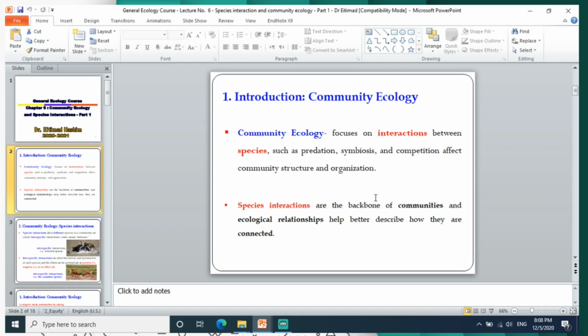Community ecology focuses on interactions between species, such as predation, symbiosis, and competition. And why does community ecology focus on interactions? Because the interactions affect community structure and organization. Species interactions are the backbone of communities and ecological relationships, by helping better describe how they are connected.